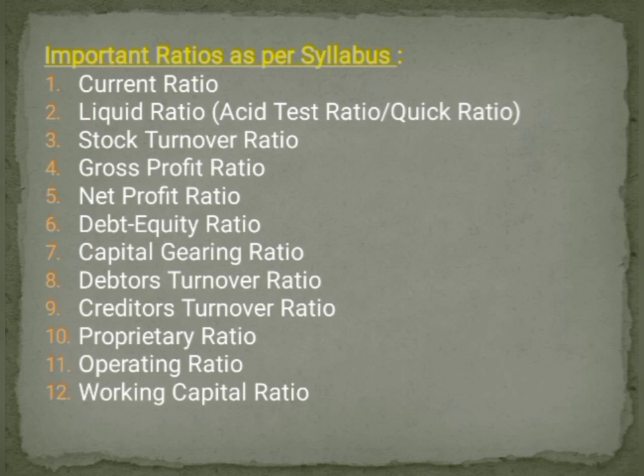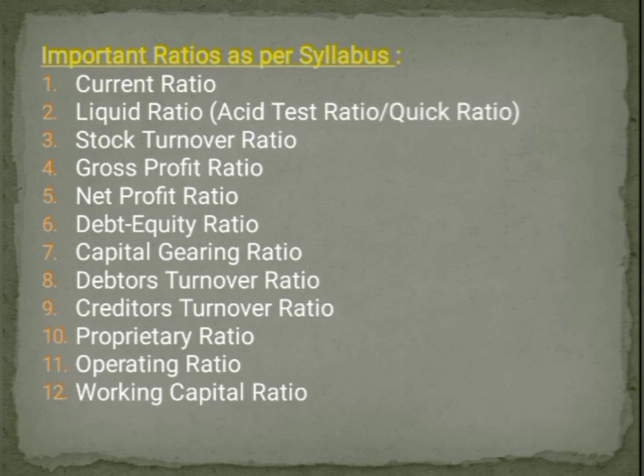The first one is current ratio, second one liquid ratio, third one stock turnover ratio, fourth one gross profit ratio, fifth one net profit ratio, next debt equity ratio, capital gearing ratio, debtors turnover ratio, creditors turnover ratio, proprietary ratio, operating ratio, and the last one working capital ratio. Coming to the first one, that is current ratio. What is the formula we use for calculating current ratio? Current ratio is equal to current assets divided by current liabilities.